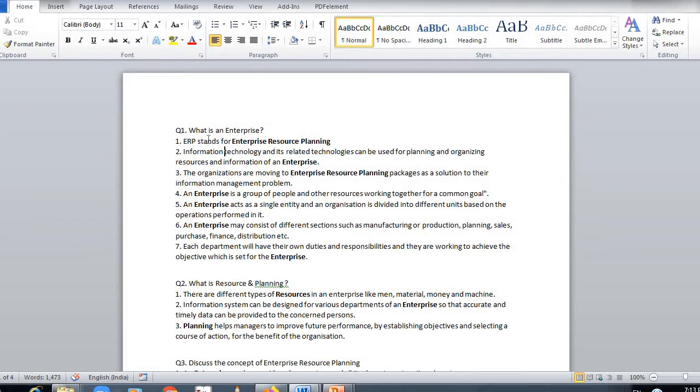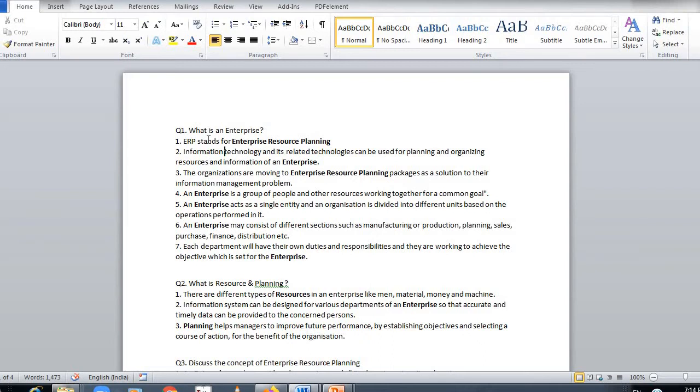Enterprise is a single entity, and that single entity divides into various units. So it's an organization, but the organization has different units, sections, and departments such as I told you, production, planning, sales, purchase, finance, distribution, and so on. And each department has their own duties and responsibility, and they are working to achieve the objectives which are set for the enterprise.